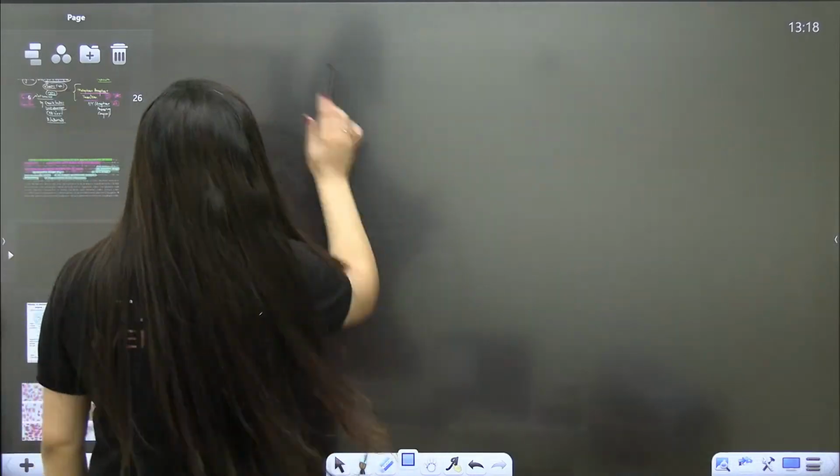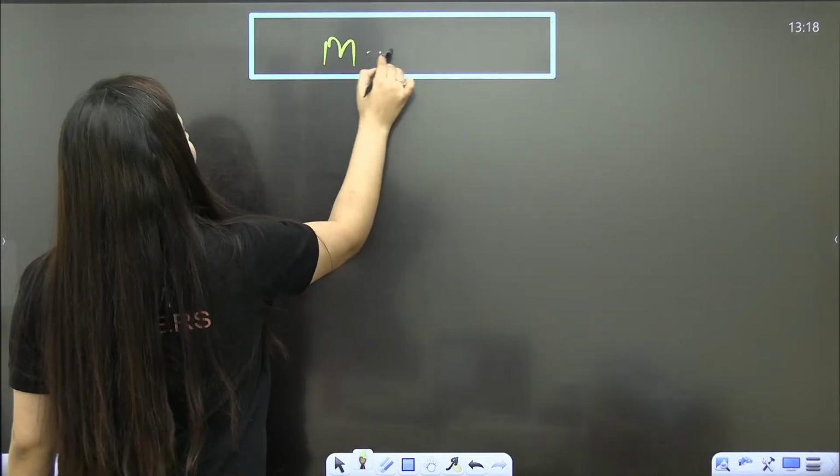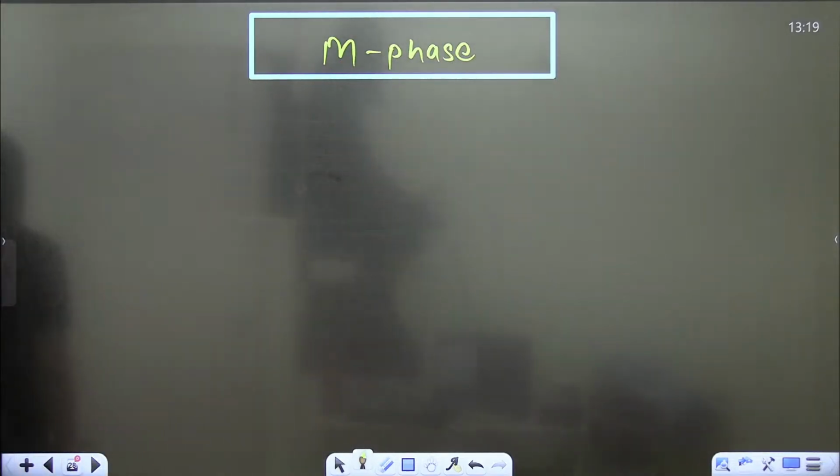That is the M phase, that is mitosis. Any doubt here, students?